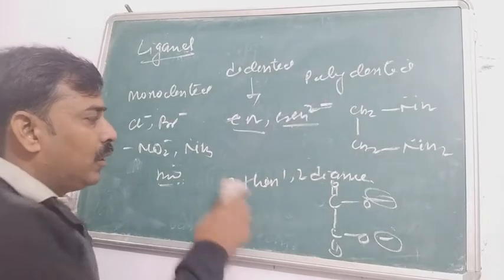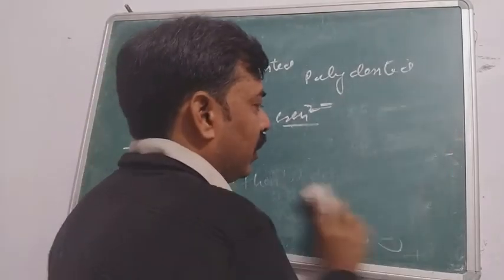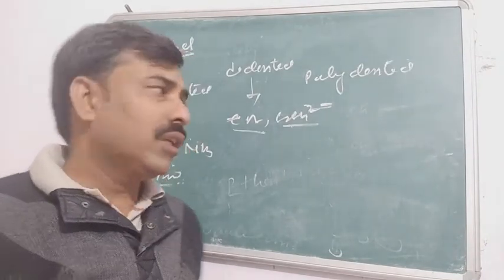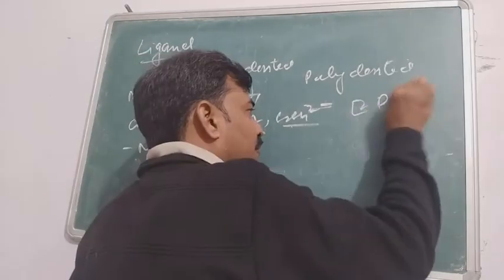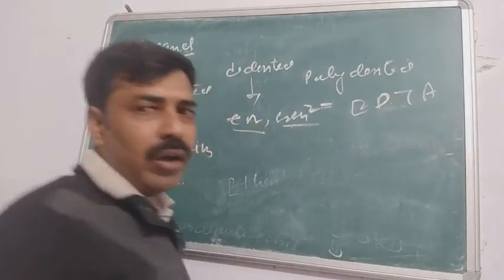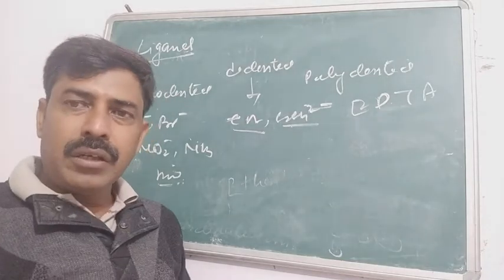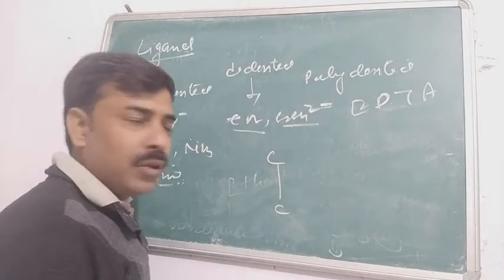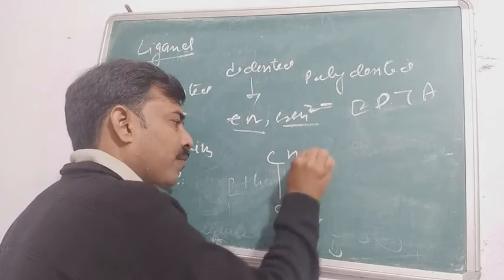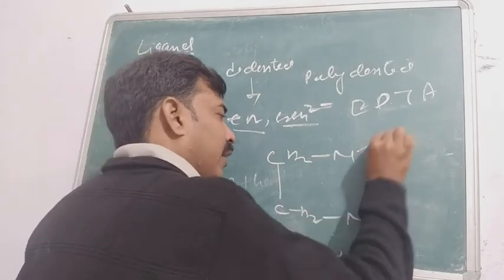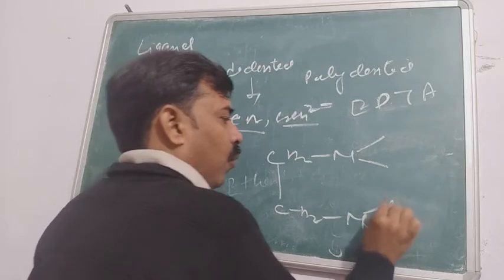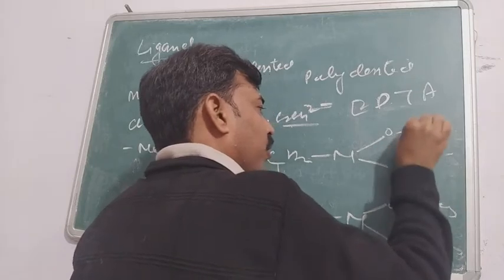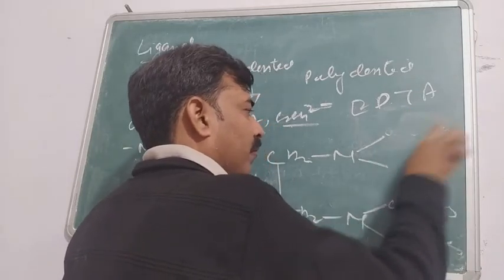Now we are going to see the polydentate ligand. That means the ligands having denticity more than 2. The only example given in your book is EDTA, or ethylenediamine tetraacetate. If you draw, this is the ethylenediamine, the first one and second one, and tetraacetate, OCOCH3, OCOCH3 and the same one.